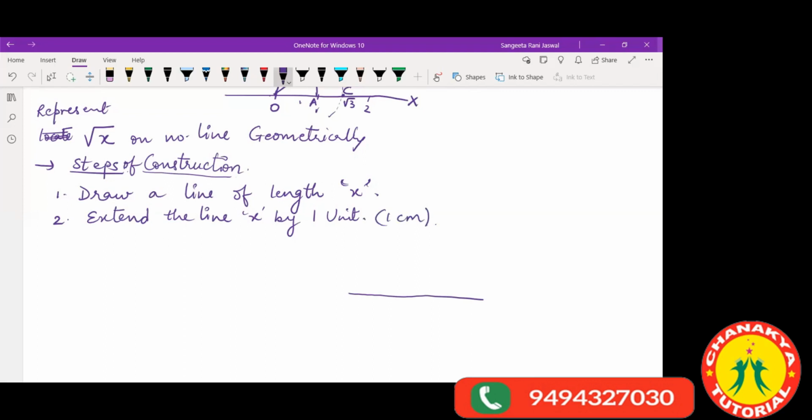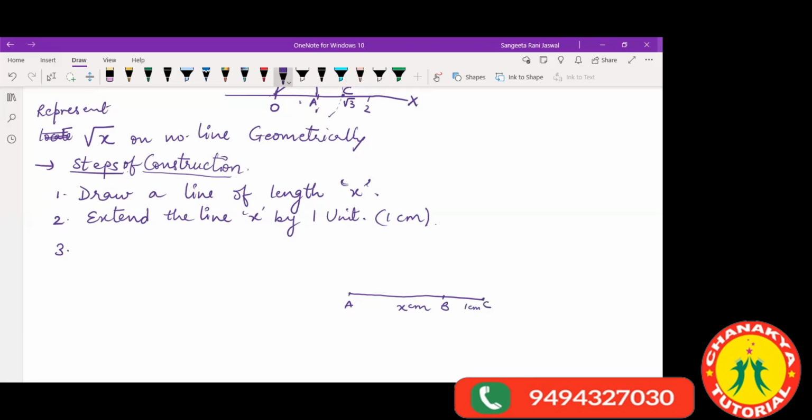Right? Okay. Then your third step will be take the midpoint of... this is A. I'm writing here, this is B. See here, children, before writing the third step, I'm taking AB as line X. Draw a line of length X. So A to B is X centimeters. Then what? Extend the line X by 1 unit, that is 1 centimeter. Now I have extended this line by 1 centimeter. This much. Understood? Okay.